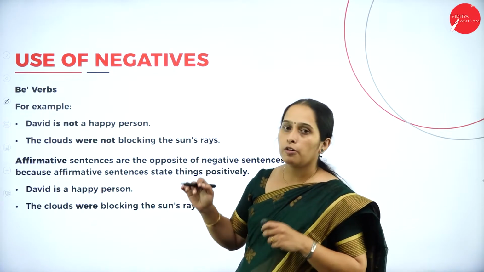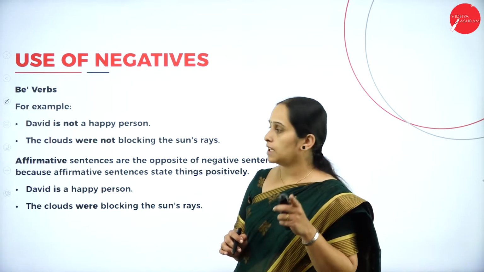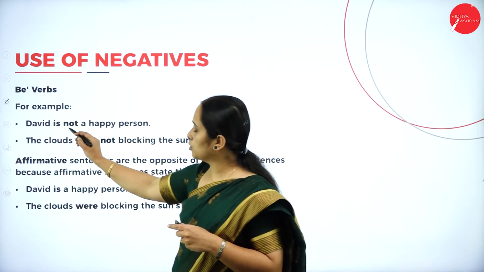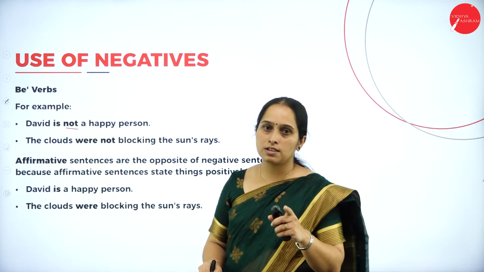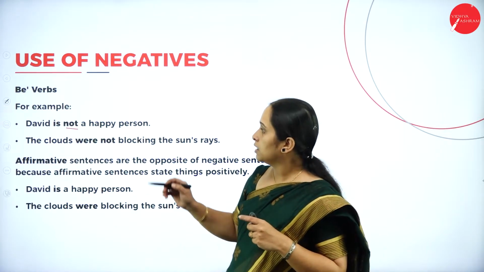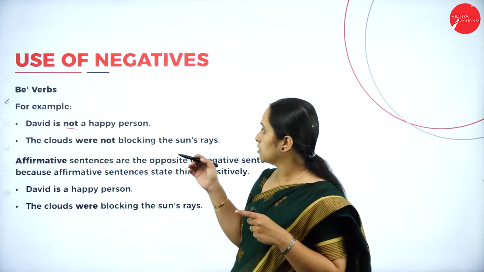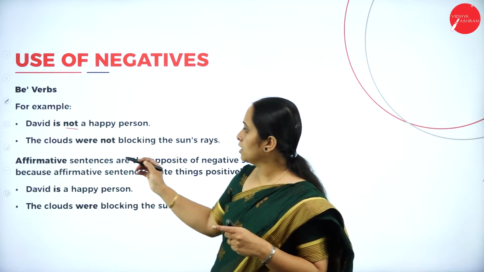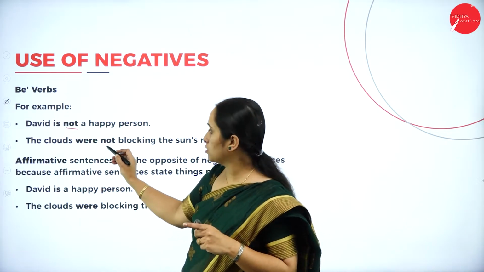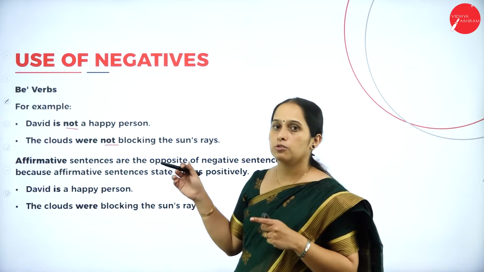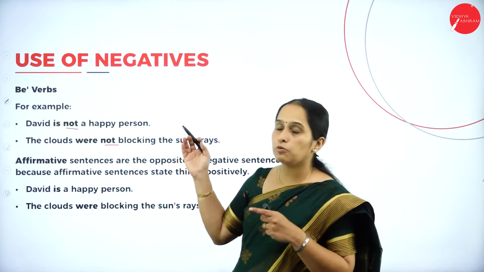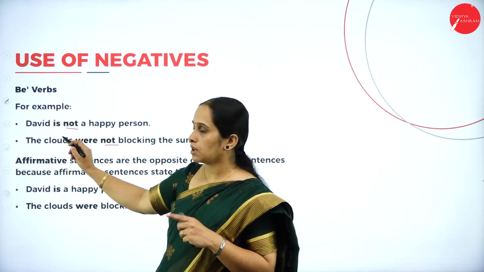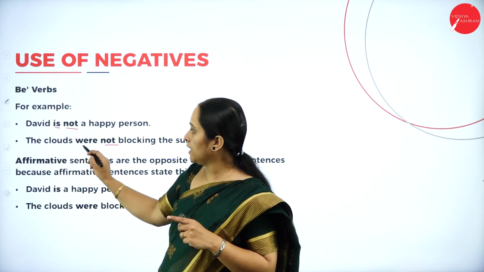So be verbs. For example, David is not a happy person. So here we have used not. So this is a negative sentence. The clouds were not blocking the sun's rays. Okay. So the clouds were not. Not is a negative word. So the word not makes the sentence negative. So the auxiliary verbs here are is and were.